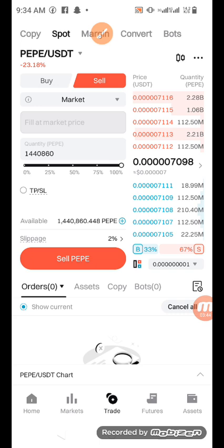If I want to sell at this market order, once I put up the amount I want to sell, with all my coins on Pepe, once I click on sell, the system will sell for me at the exact market price immediately. Because of the fluctuation of all these cryptos, the price you are seeing here now, you call the market price, 7098.